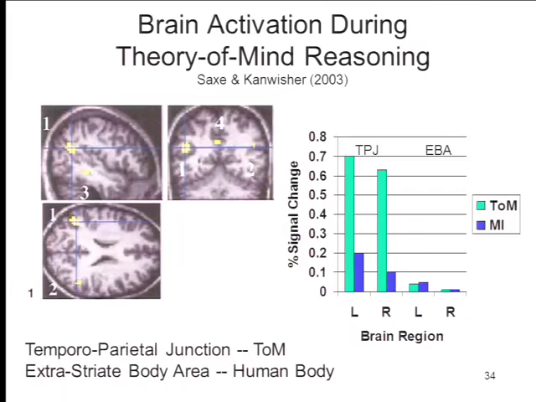And then we stopped with this neuroscientific study by Saxe and Kanwisher, which seemed to indicate that when adults are reading stories that require them to impute mental states to other people and reason about other people's mental states, there's a particular area of the brain that gets activated up here in the temporoparietal junction, which is now sometimes called the theory of mind area.